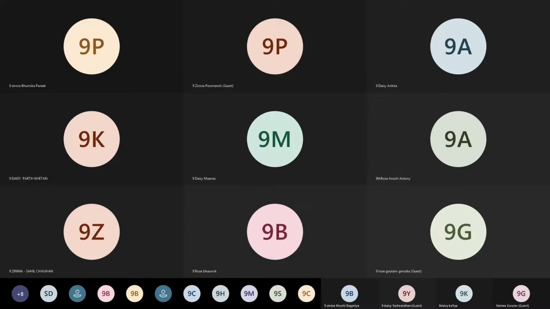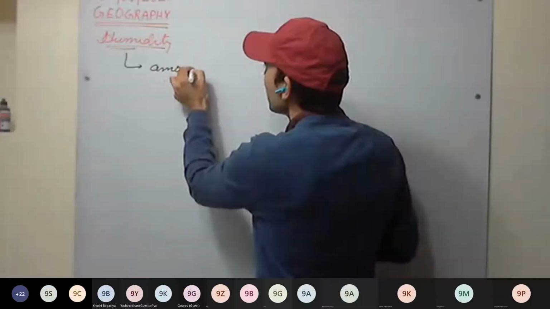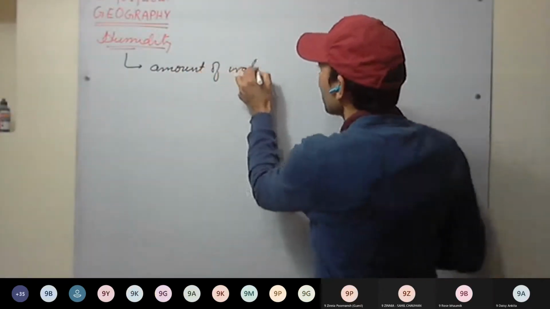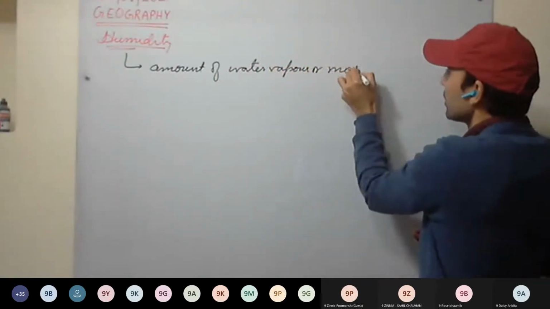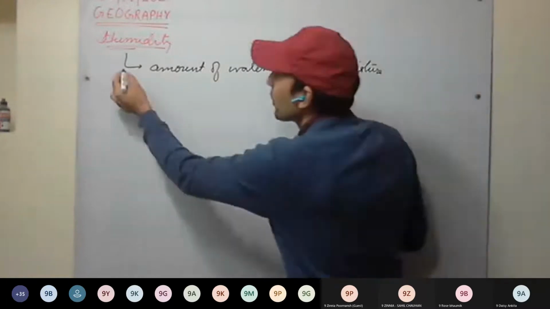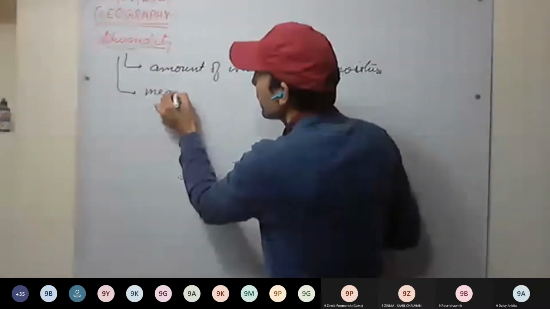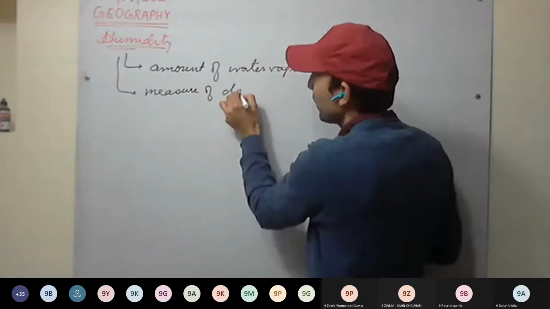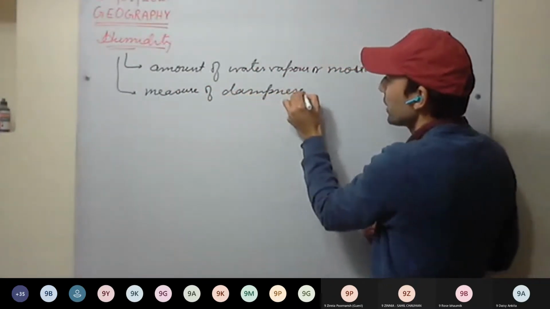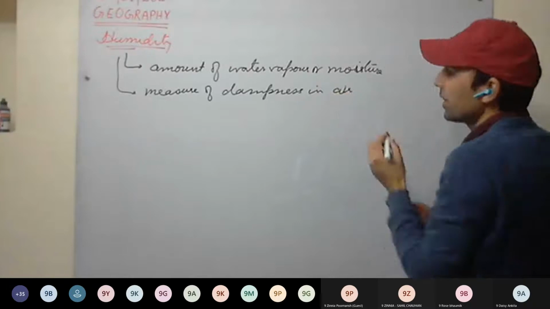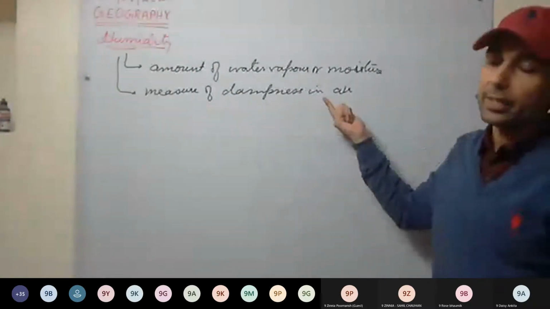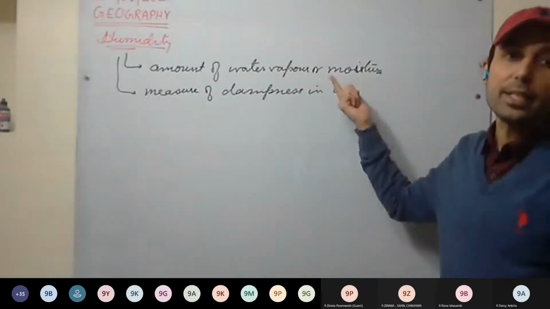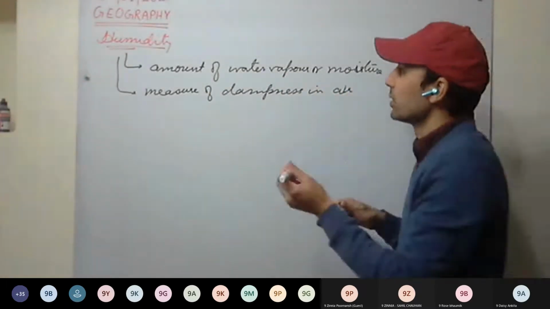Factor. So humidity is the amount of water vapor or moisture present. So we'll be measuring... humidity is nothing but a measure of dampness. That is, how much water vapor is present in air, in the atmosphere.